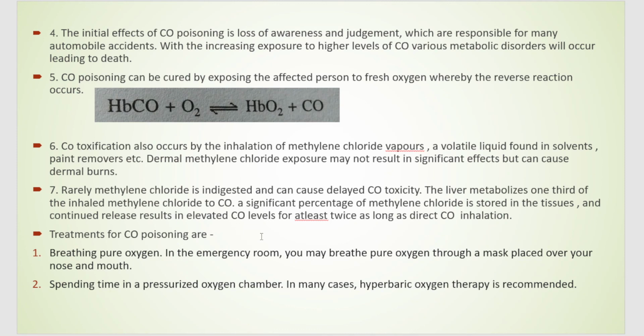How is the treatment done? The first thing we have already told, that is breathing of pure oxygen. That is in the emergency rooms or hospital where you're made to breathe pure oxygen, and then spending time in a pressurized oxygen chamber. If the condition is extreme, then that person might also need hyperbaric oxygen therapy. So with this we have finished with the metal ion toxicity topic.